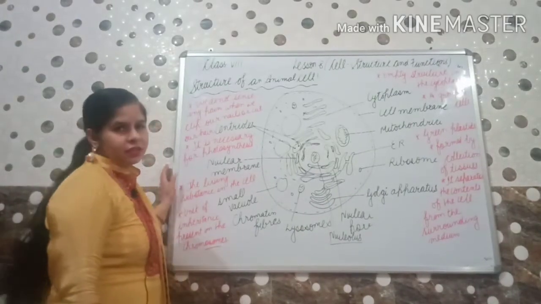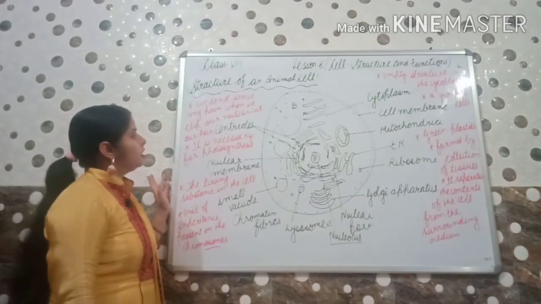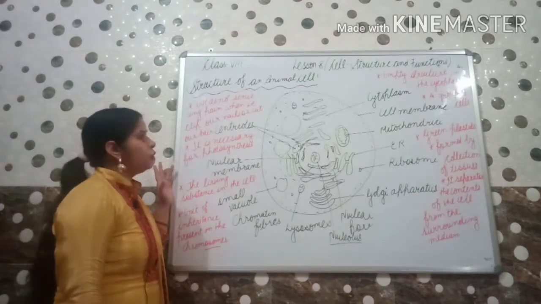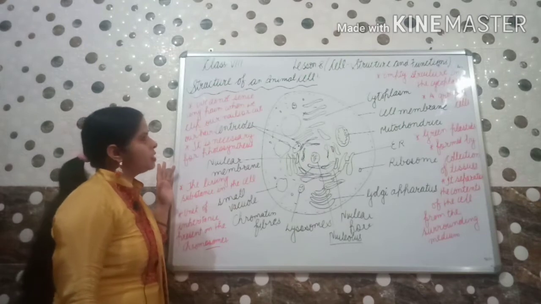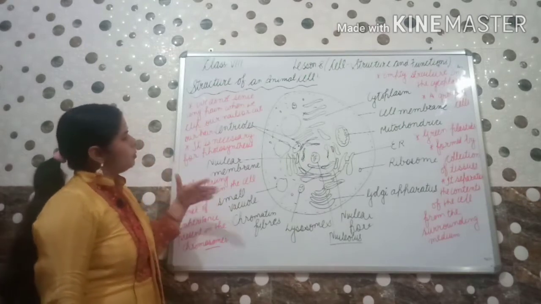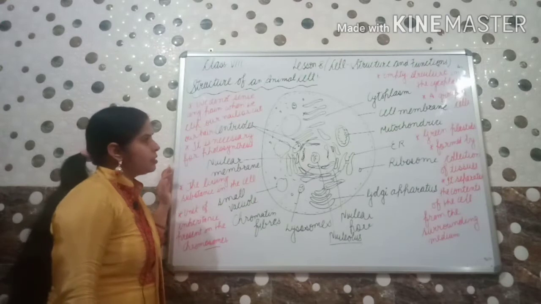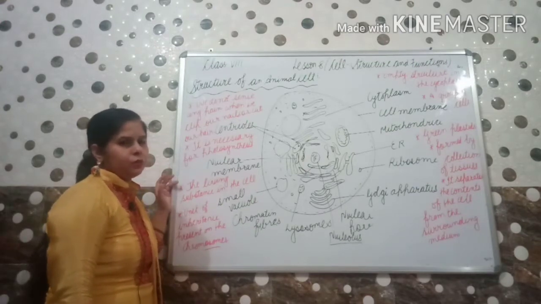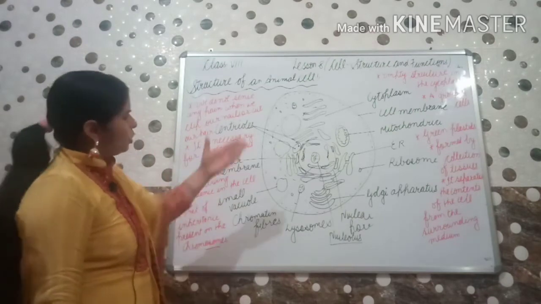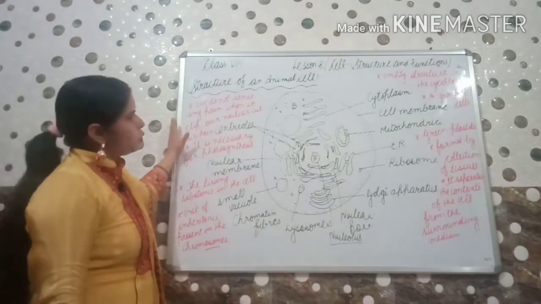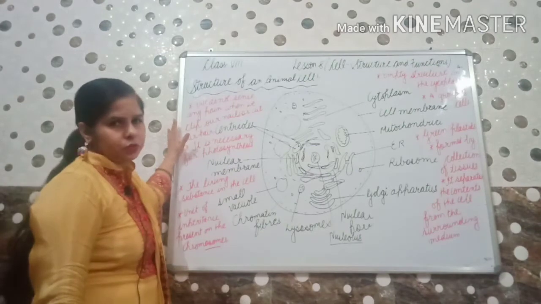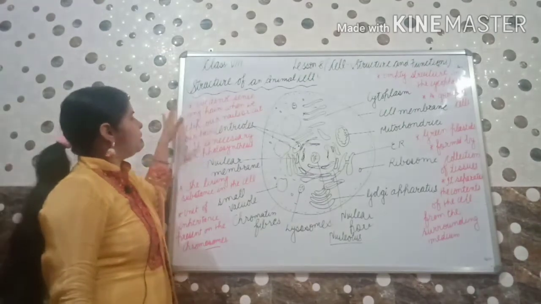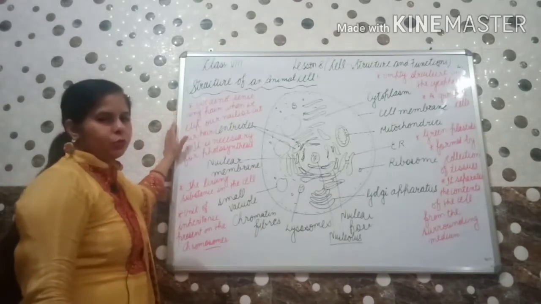Okay, dear students, as we have discussed in a previous video, the structure of plant cell. Now we are going to start structure of an animal cell. But before proceeding to this part, let us discuss some questions which we have done earlier also. These are some questions you can see here. These are the questions based on our previous videos. Let us discuss, and whichever question I speak, you may write answers in your notebooks.